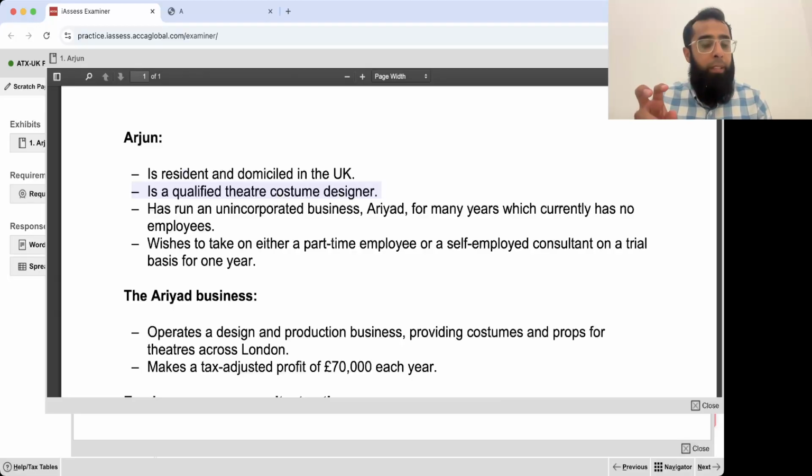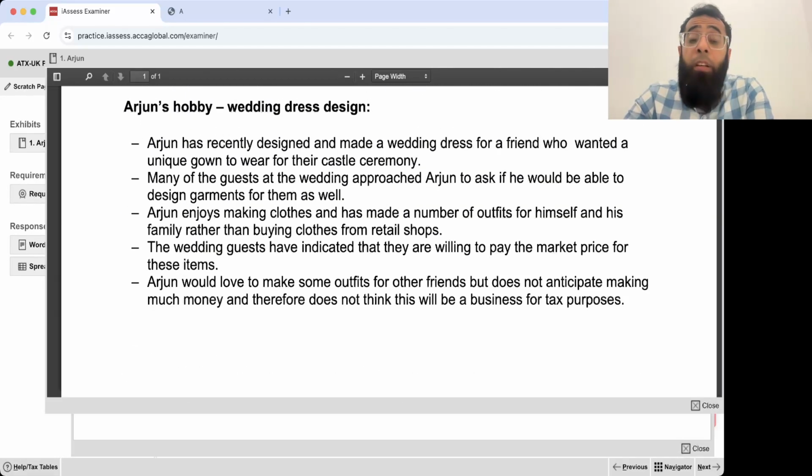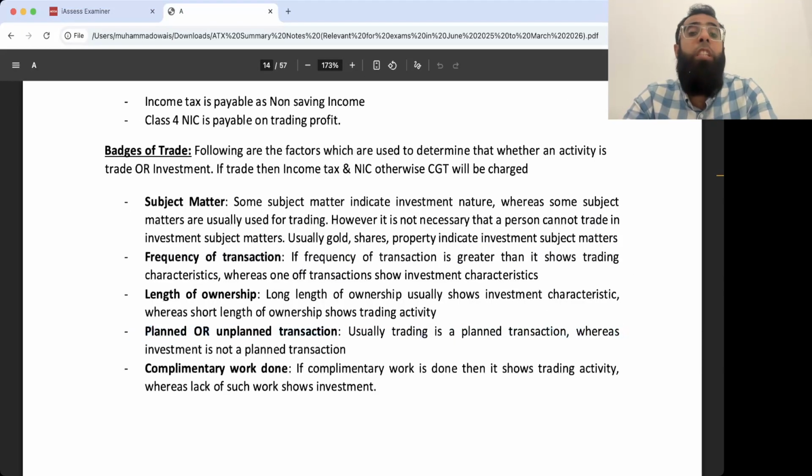So the subject matter of his handmade outfits and the costume designer thing may be considered a similar activity, and therefore the tax department may consider it as a business. Then people are willing to pay him the market price, so that also indicates he will be earning a profit on these things. And when your motive is profit, when it becomes a planned transaction, maybe the tax department will consider it a trade. So what he's asking is what are the factors due to which it may be regarded as a trade? So you can talk on the subject matter.